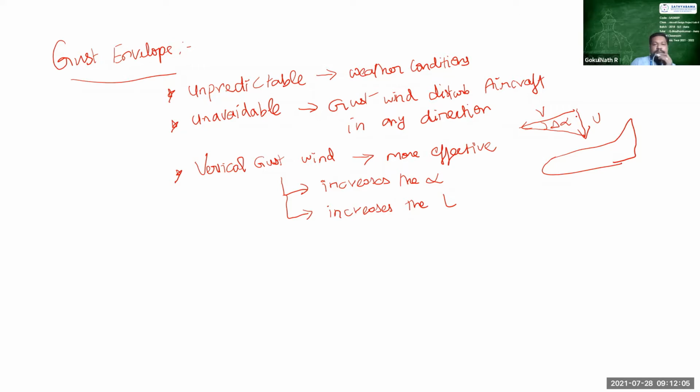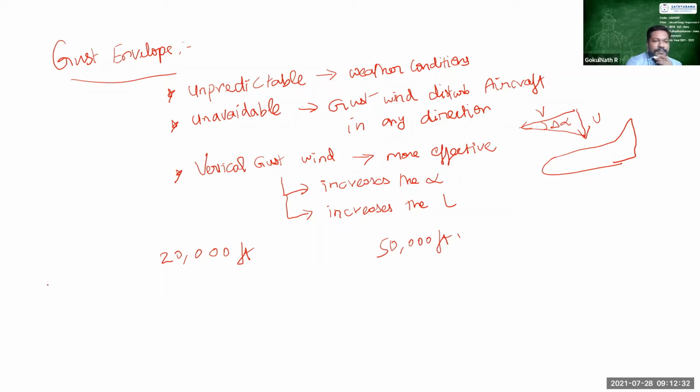We are having the problem with the gust wind. And then you will be wondering, sir, what is the speed of this vertical gust wind? So we will face this issue only at higher altitudes, like 20,000 feet and 50,000 feet. Okay, so in this, we are considering three regions now.